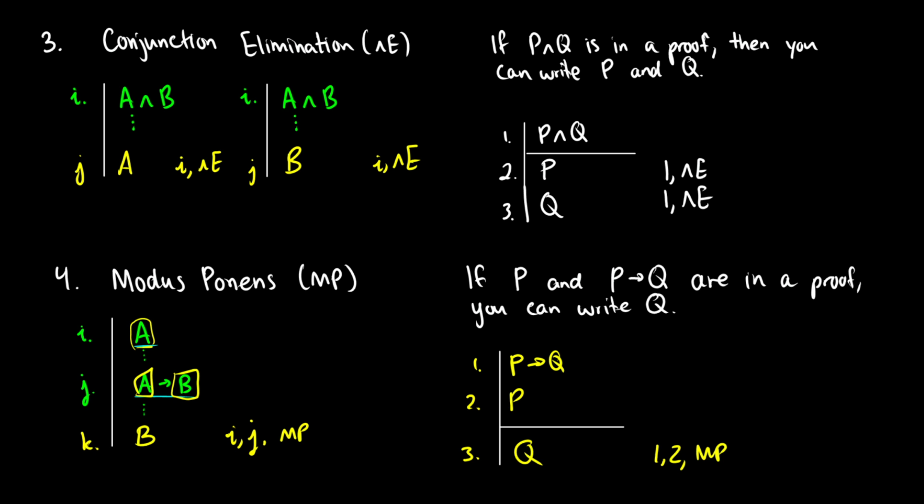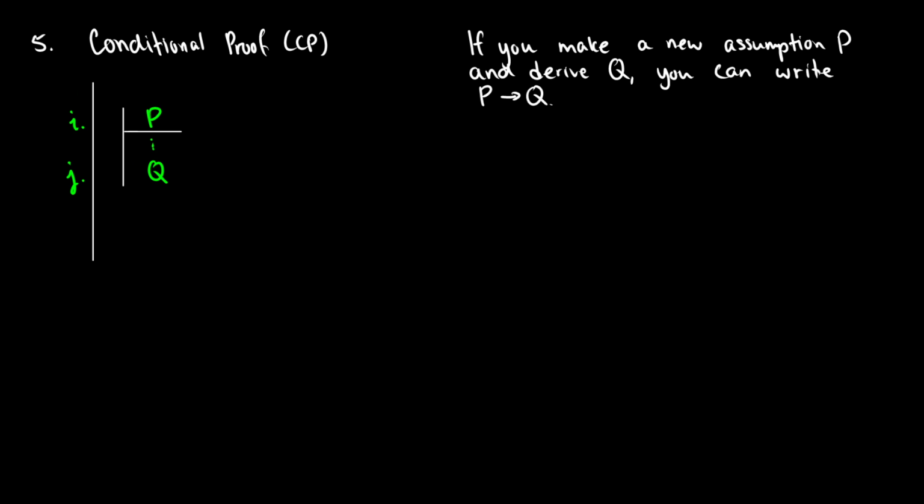Okay, that's modus ponens. The last one we have is something a little bit more complicated. It's like the reverse of modus ponens. Well, not the reverse necessarily, but if you think of modus ponens as conditional elimination, you can think of this conditional proof as conditional introduction. So basically, at any point, we can start a new subproof. And if we add a new hypothesis P, and we end up with a consequent Q, we've essentially said, okay, what if we have P? Well, then we can get Q.